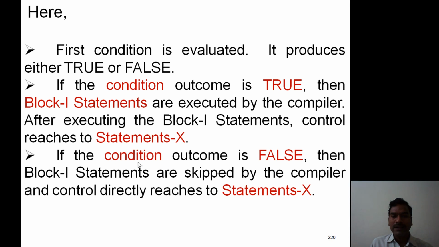If the condition outcome is false, then block 1 statements are skipped by the compiler and control directly reaches statements X. So at this stage, block 1 statements are skipped by the compiler. Okay?